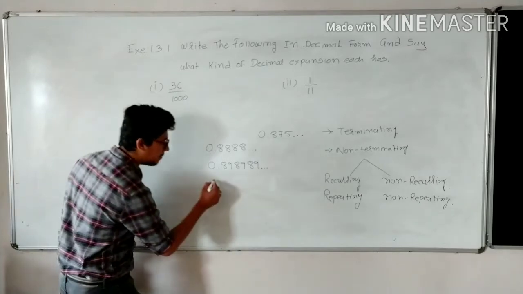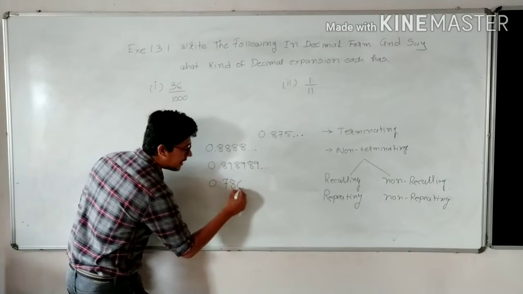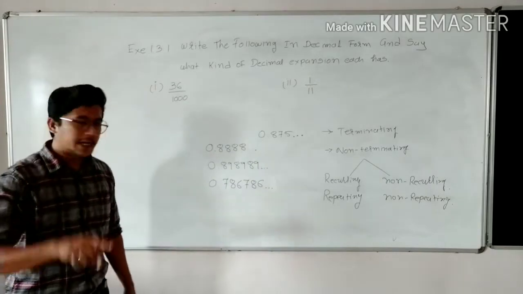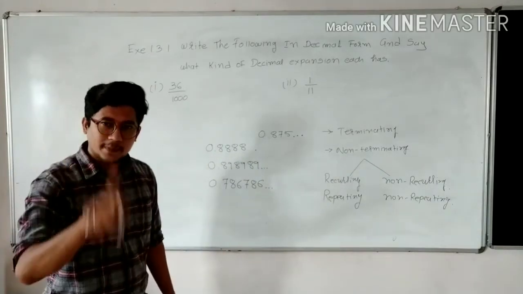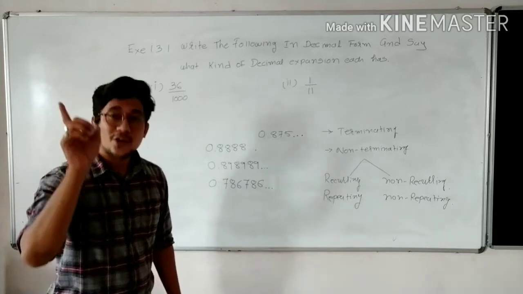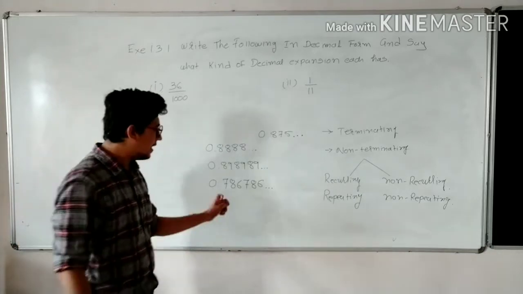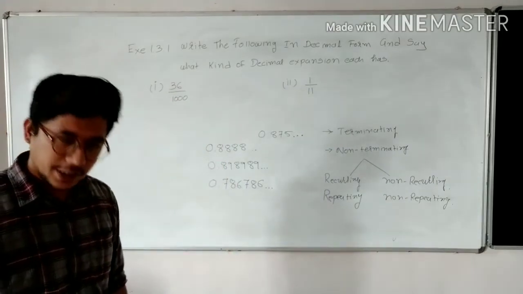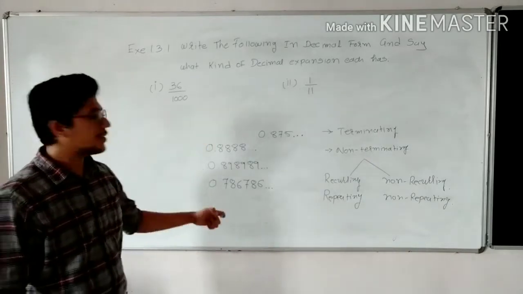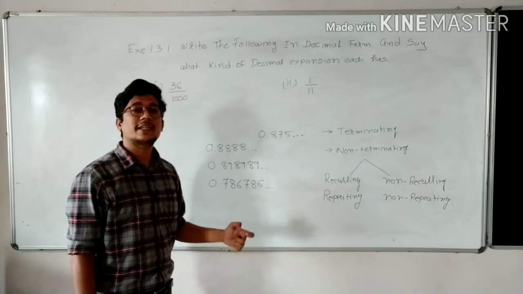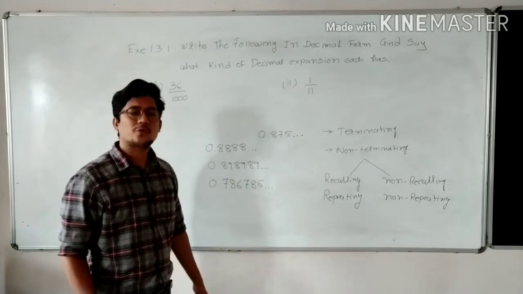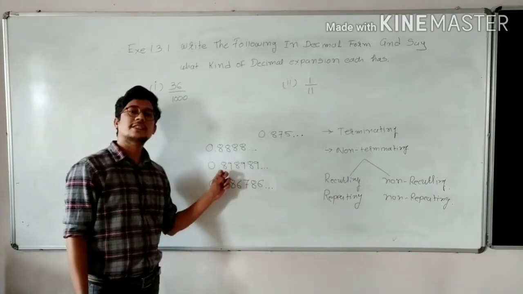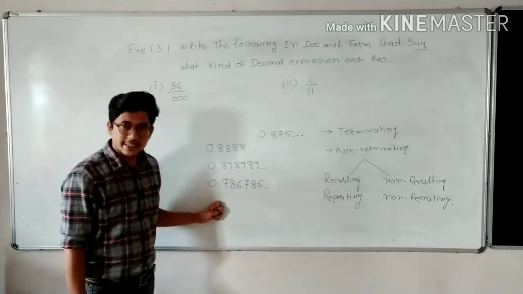I am taking one more example: 0.786786 dots. Again 3 dots are there. That means this decimal expansion is non-terminating type, and here 3 digits are repeating, so it is repeating type. So all these 3 decimal expansions are non-terminating as well as recurring type. What is the difference? Here only one digit is repeating itself, here 2 digits are repeating, and here 3 digits are repeating.